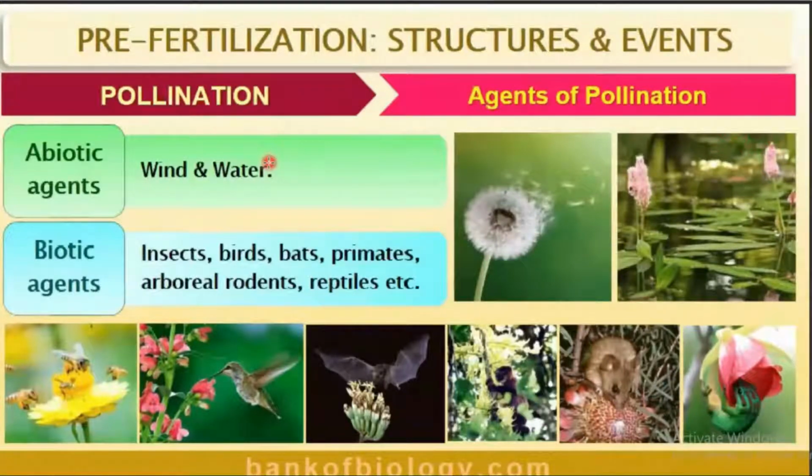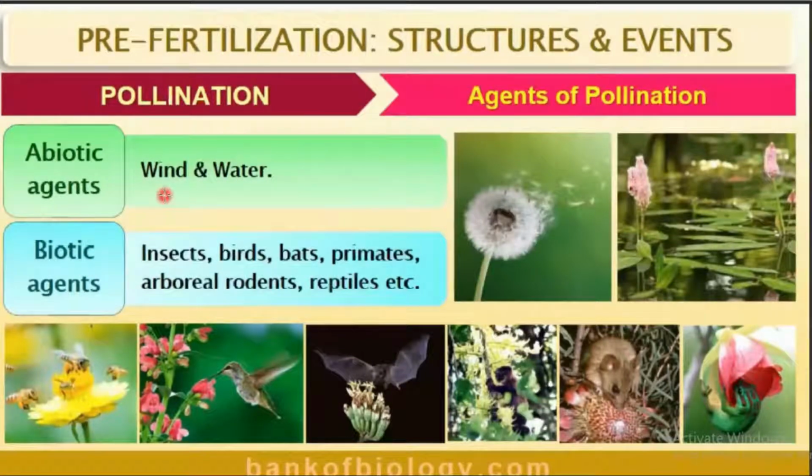Yes, sometimes pollination takes place through wind, water, etc. Sometimes the pollination takes place through animals such as insects, birds, bats, human beings, etc. So, the agents of pollination are broadly classified into two: abiotic agents and biotic agents.